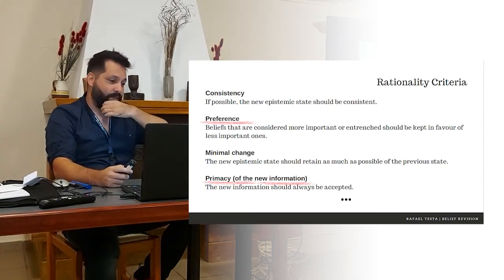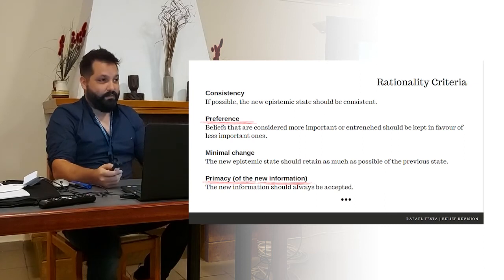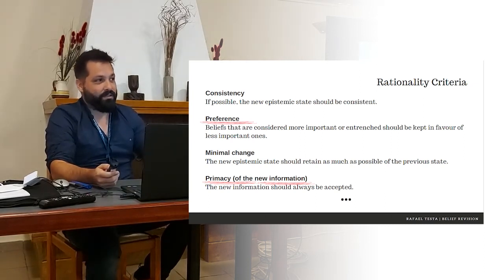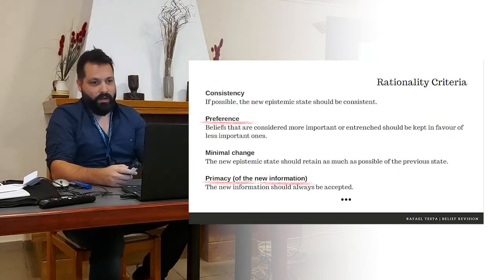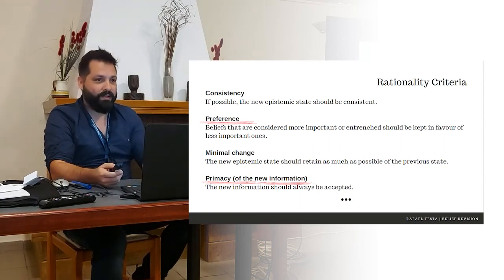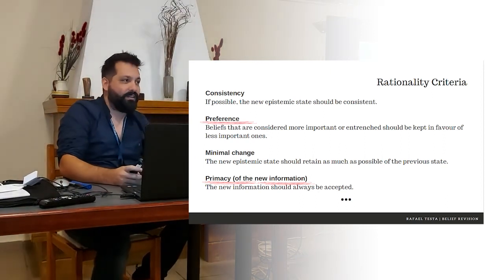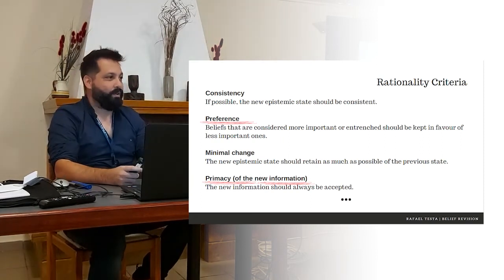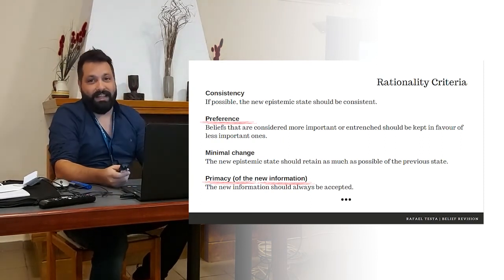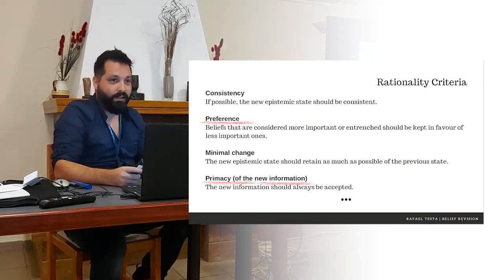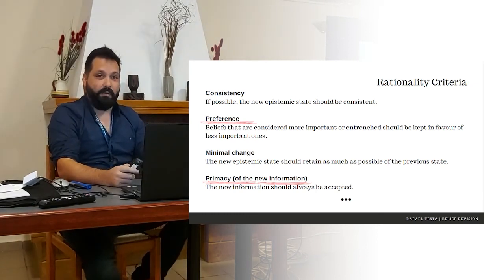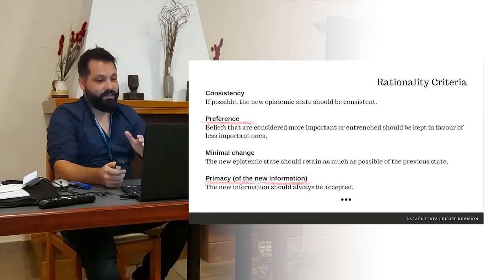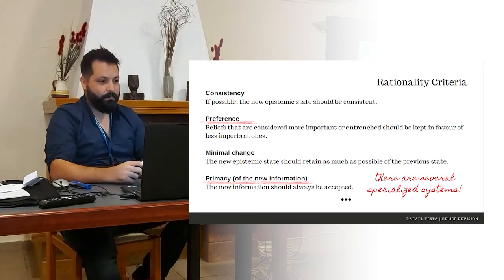Another example is the primacy of the information. Of course, there are situations where the information should not be strictly added to the new belief state. There are situations when we want to take this new information and put it under the same scrutiny as the old ones, respecting the preference. So we're not saying that the new information has priority over the old ones. All of these are distinct, specialized models, different from AGM. I'm just using AGM to motivate the discussion.